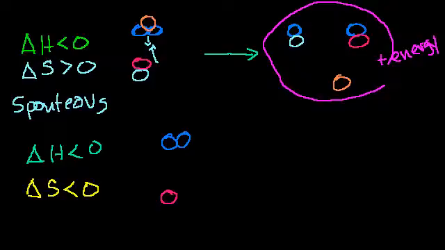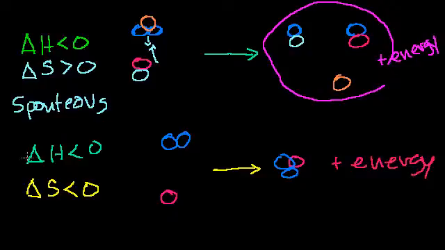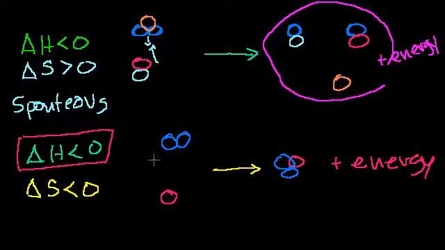And then if they bump into each other just right, their electrons are going to be more stable, and maybe they form this character. And when they do that, their electrons can enter into lower potential states. And when they do, the electrons release energy. So you have some plus energy here. And we know that because the change in enthalpy was less than 0. We have lower energy in this state than that one. And the difference is released right here.